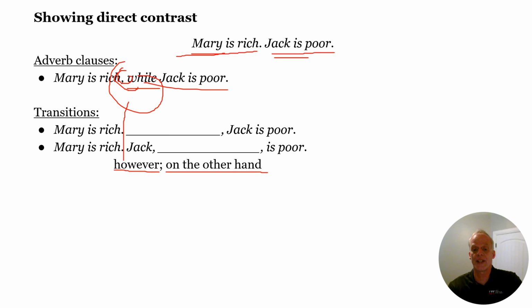But on the other hand is another nice option. Mary is rich, stop. On the other hand, comma, Jack is poor. Jack, comma, on the other hand, comma, is poor. Okay, so that's the transitions we have for direct contrast.